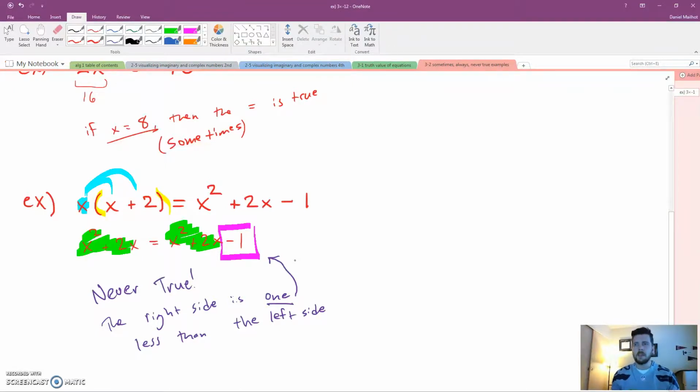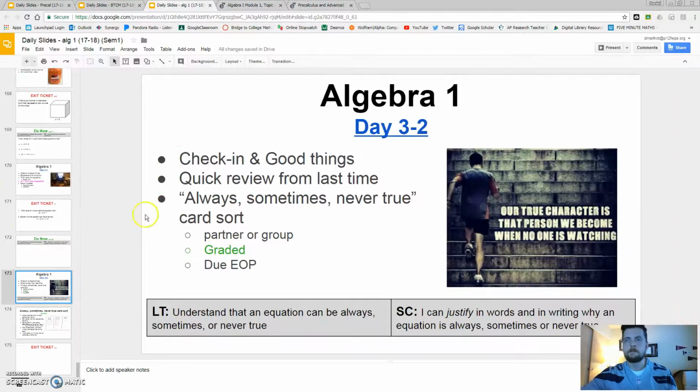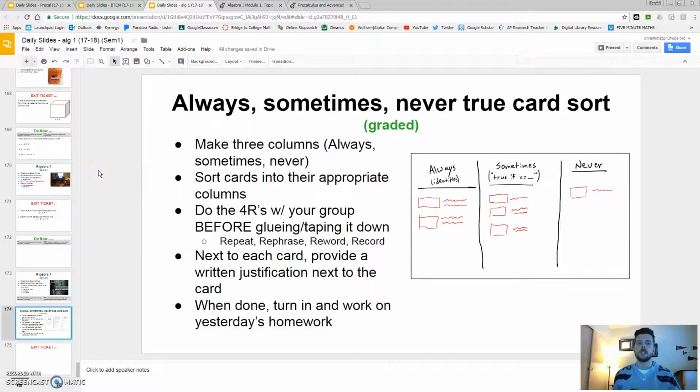All right? So these are the types of problems you'll be looking at in your card sort. Here are the directions. Take a second to read. You will be working in either partners or groups of 3.